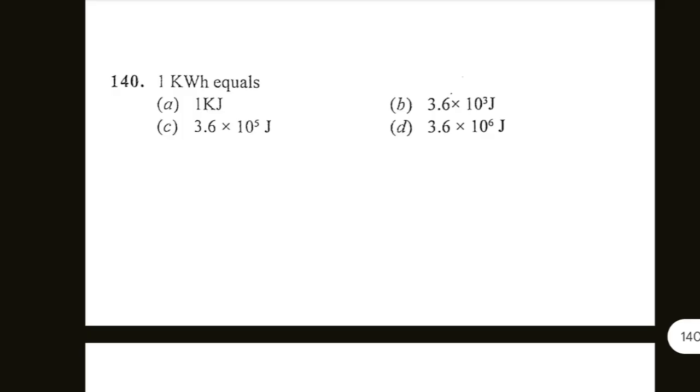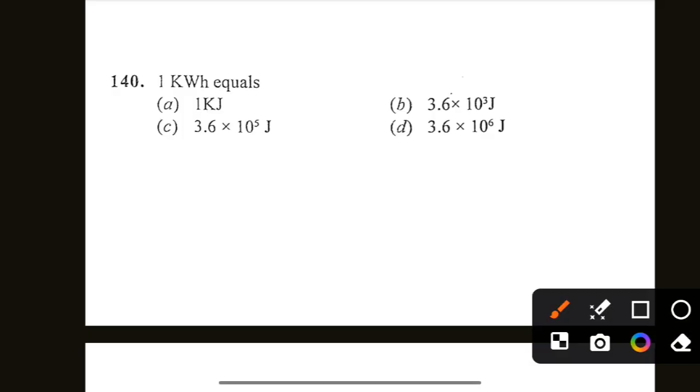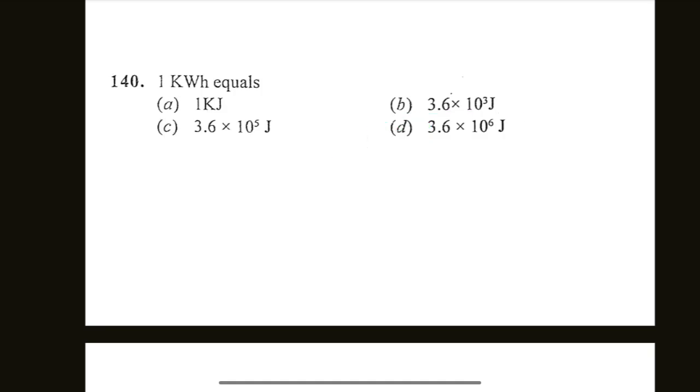Next is question 140. 1 kilowatt hour equals to. Option D is correct. 3.6 into 10 to the power 6 joule. 1 kilowatt hour equals 3.6 into 10 to the power 6 joule.